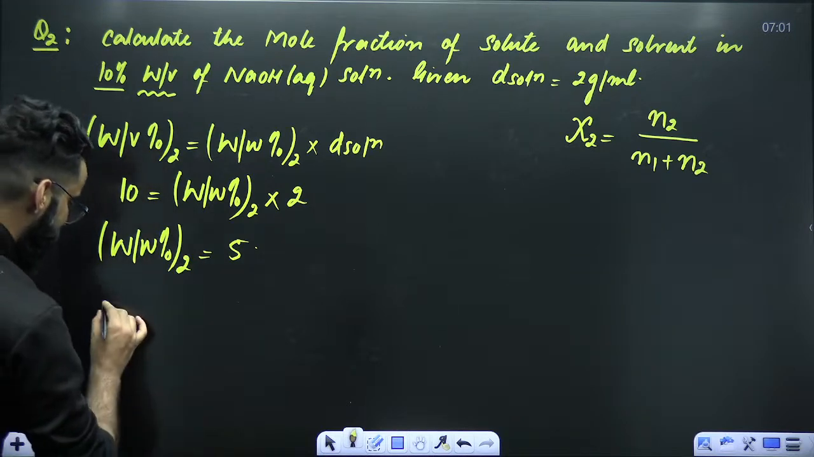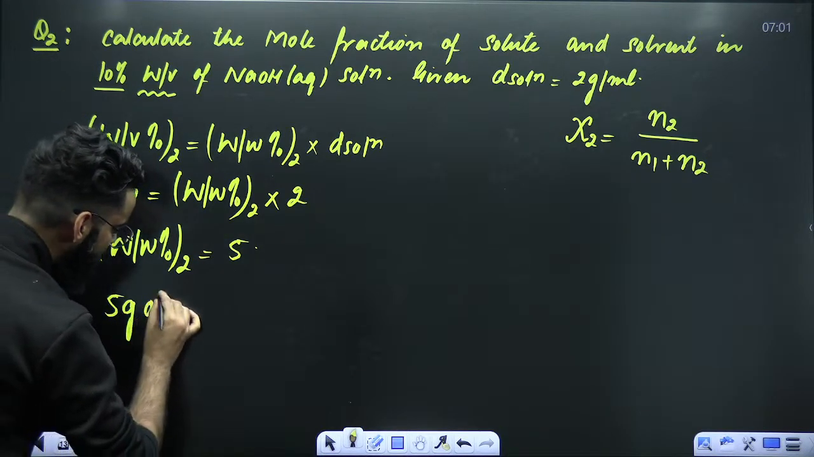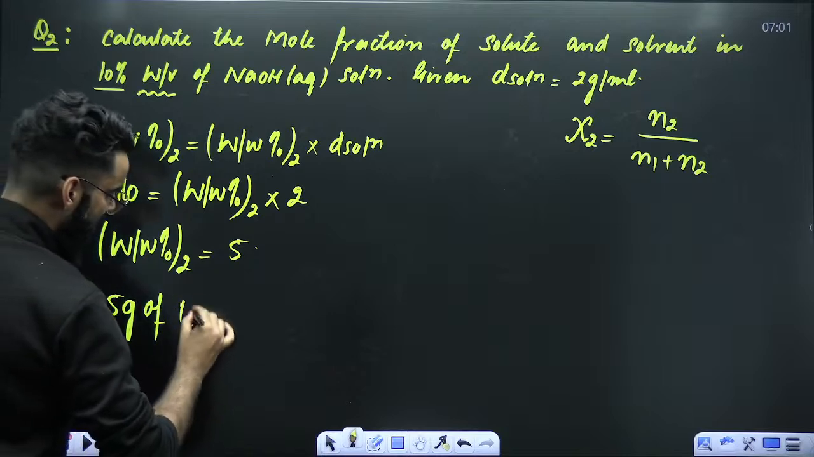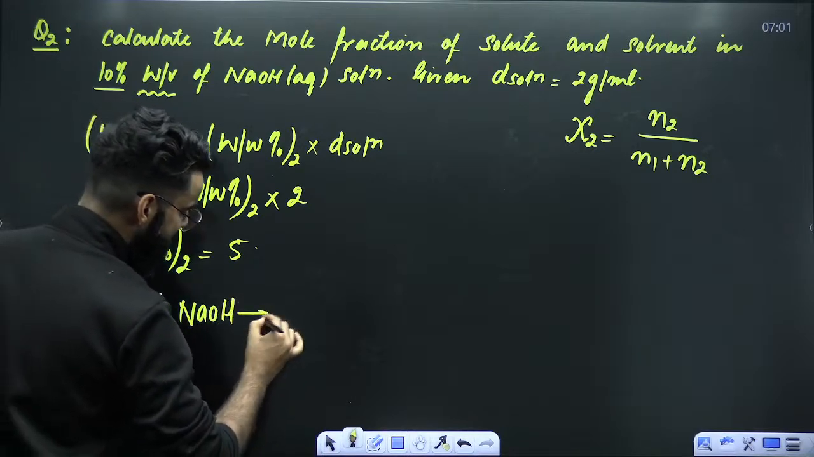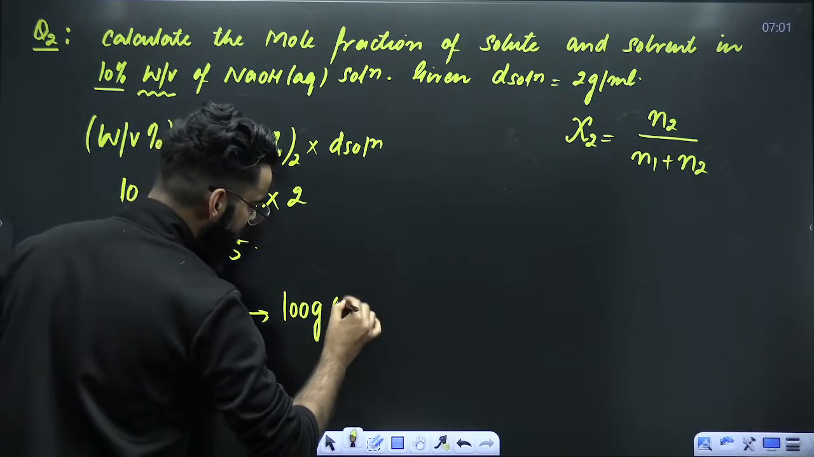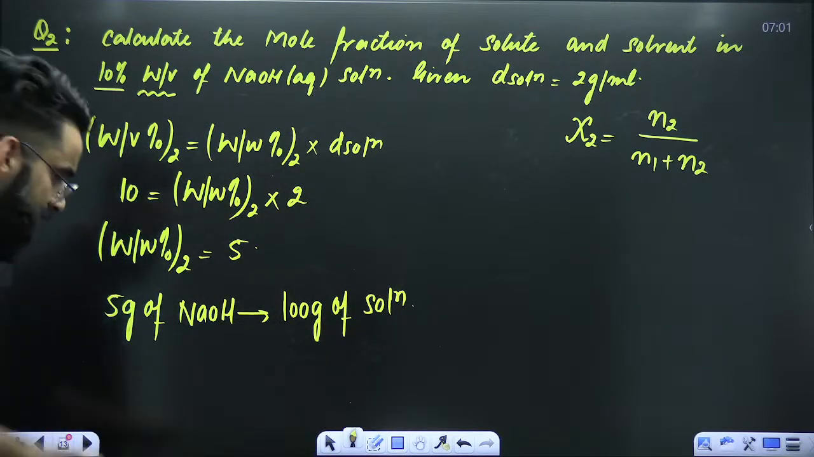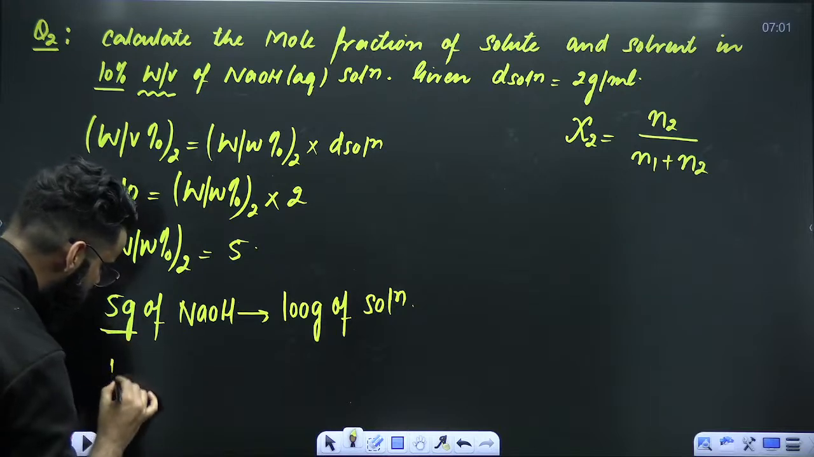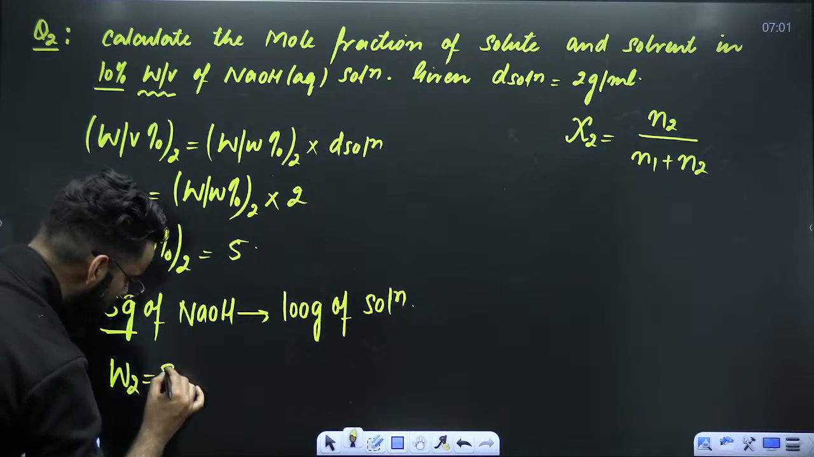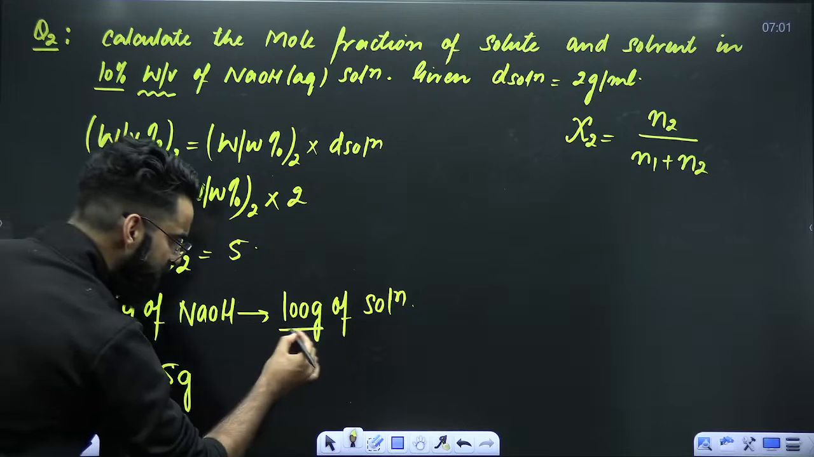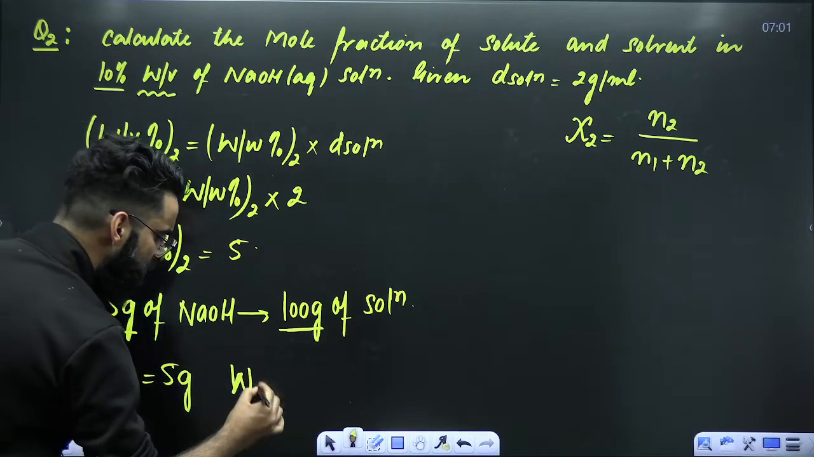Now try to decode this statement. What does it mean? It means 5 grams of solute are present in 100 grams of solution. So that means I got the mass of solute, which I'm representing with W2, right? I know the mass of solution. So what has to be the mass of solvent?